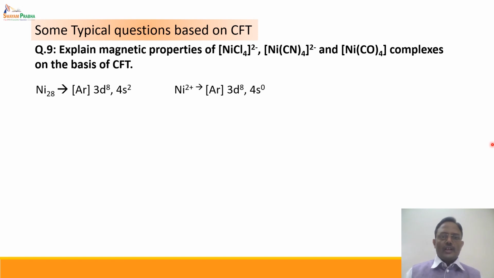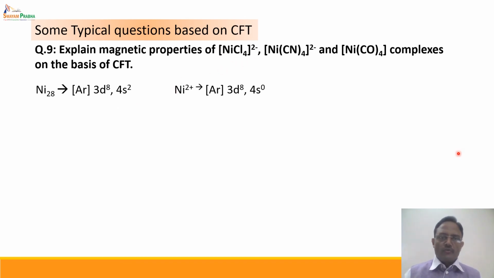The electronic configuration of Ni is 3d8 4s2, while Ni2+ is 3d8 4s0. In the first two complexes, nickel is in the +2 oxidation state, so they are d8 systems, whereas in Ni(CO)4 nickel is in the 0 oxidation state, that is, a 3d8 4s2 system. Let us consider them one by one.